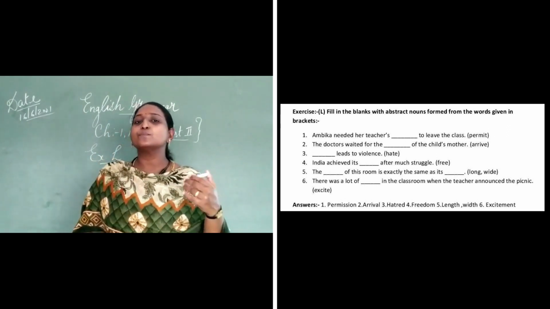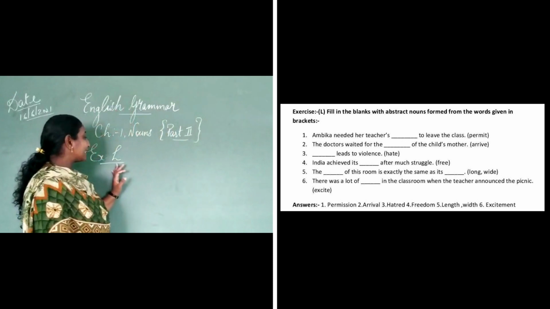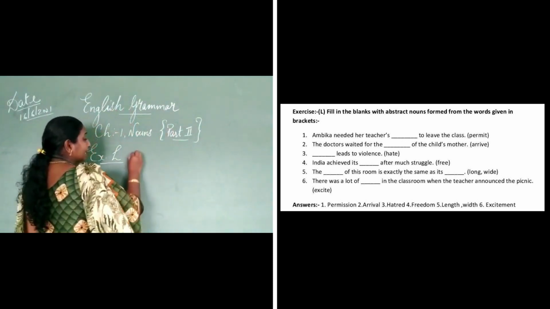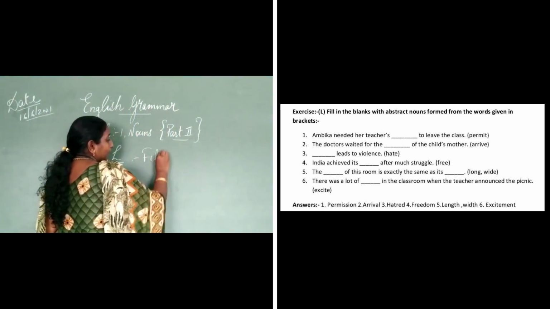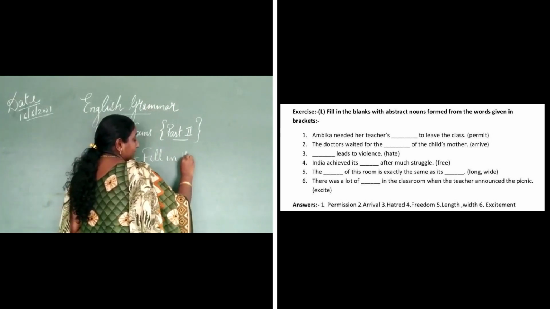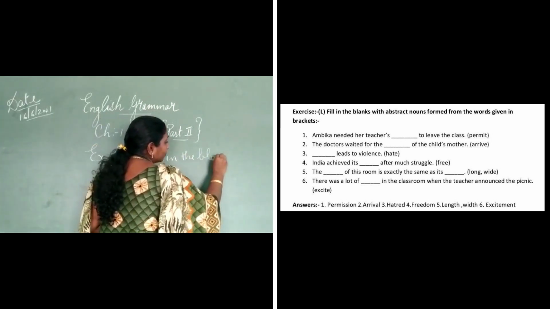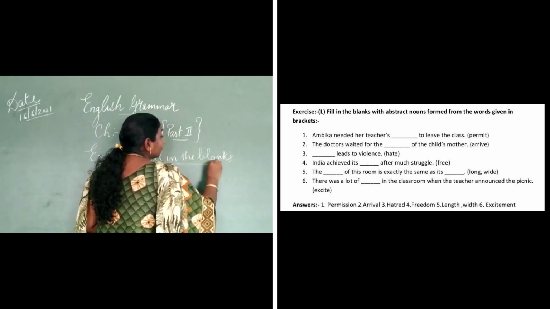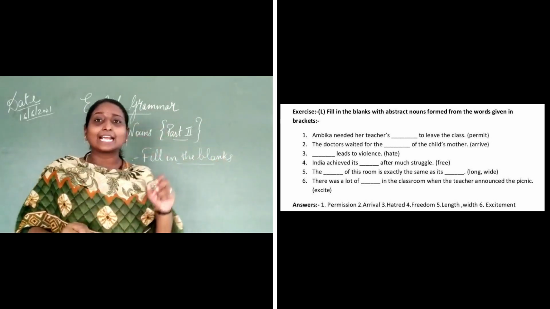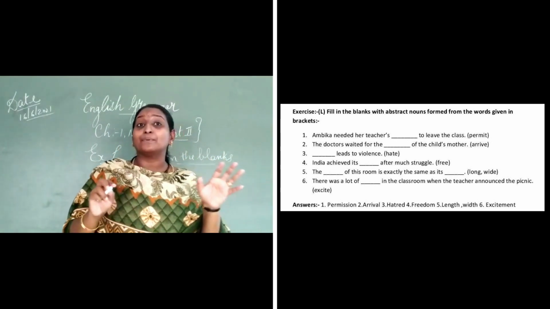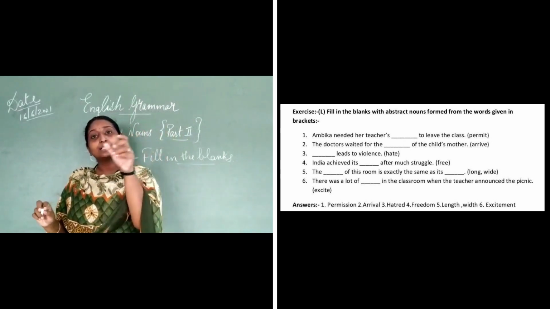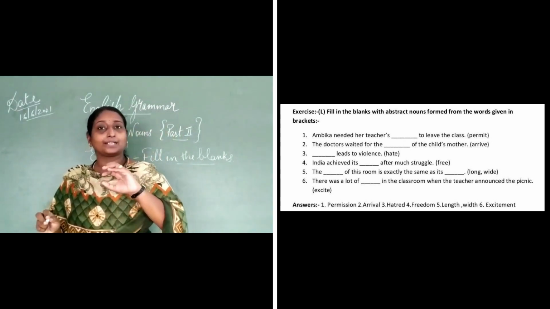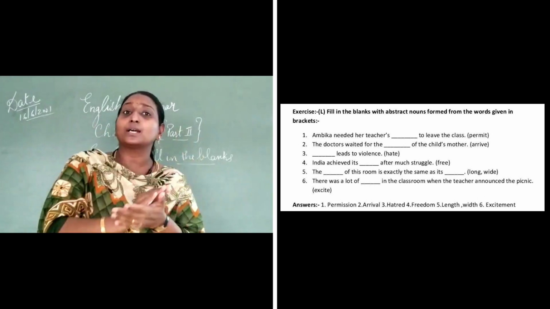Now children, when we move to exercise L, here also it's a fill in the blanks. You have to find the correct abstract noun from the word given in the bracket. You have a helping word in the bracket, and you have to transform it into the correct form.